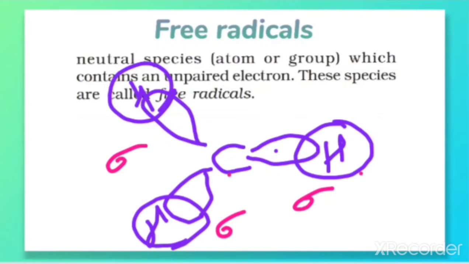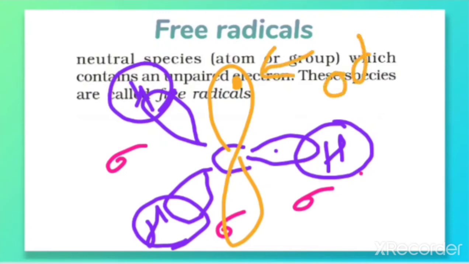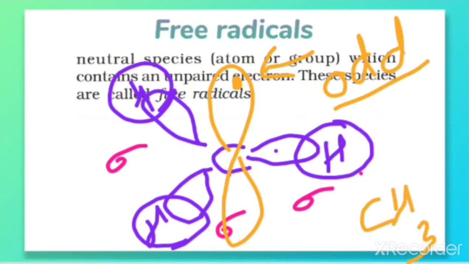One unhybridized orbital is there, and that unhybridized orbital has an unpaired electron, which I am making as a dot on it. That is an unhybridized orbital containing an odd electron. So the unhybridized orbital contains one odd electron, which we represent as a dot in the case of free radicals.